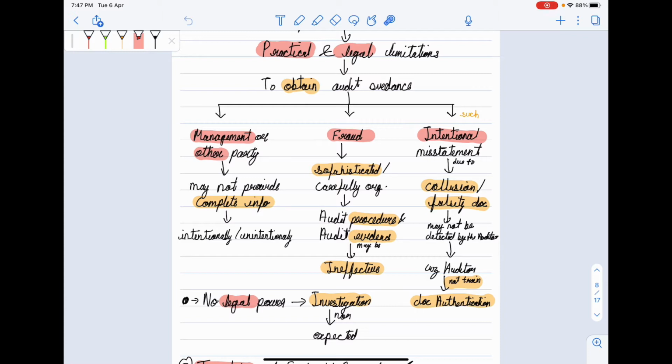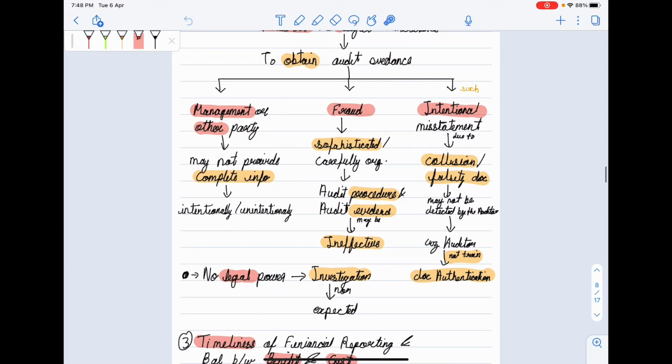and such intentional misstatement due to collusion or false documentation may not be detected by the auditor, because auditor is not trained for document authentication. First of all, if we talk about false documentation, we are not trained for document authentication. Second, if there is collusion, how can we find? If we ask everyone and everyone said the same thing, and everyone is in it together, then it is difficult for auditor to find misstatement in such cases.